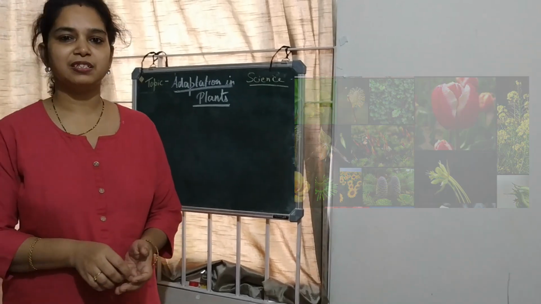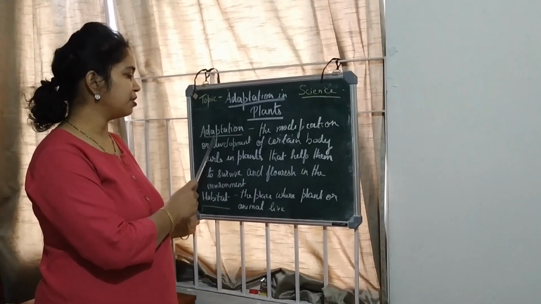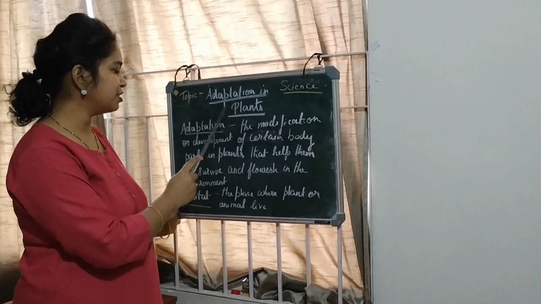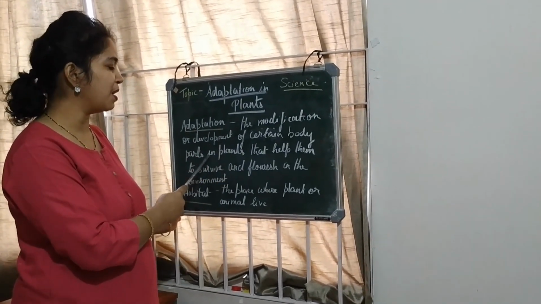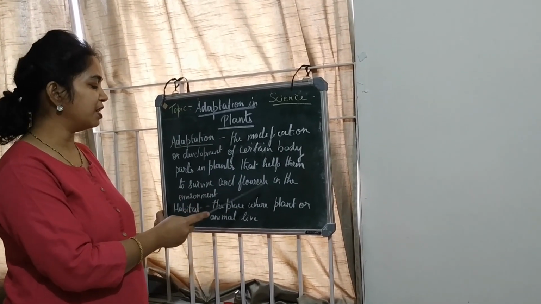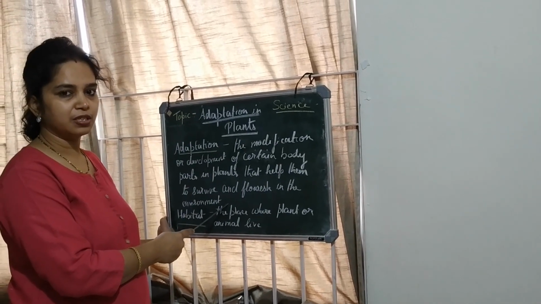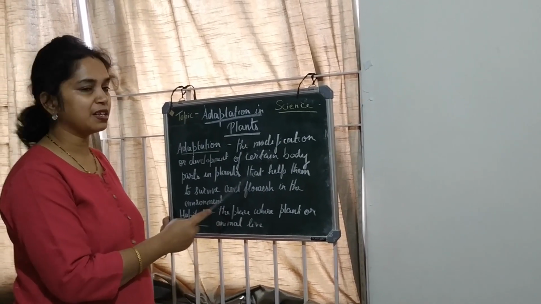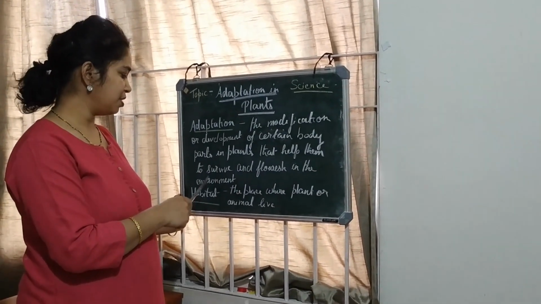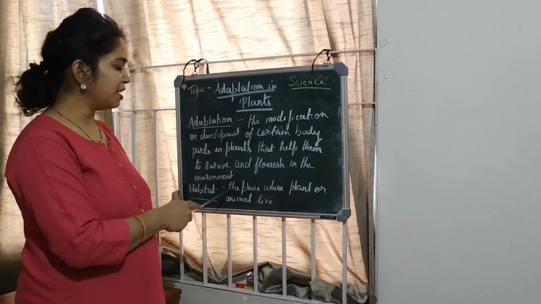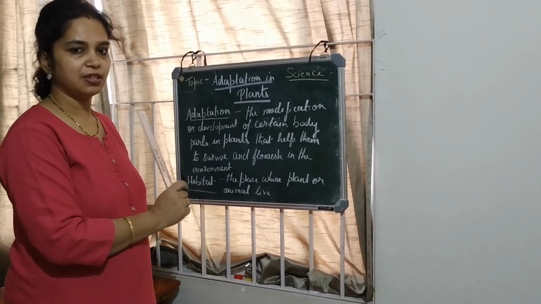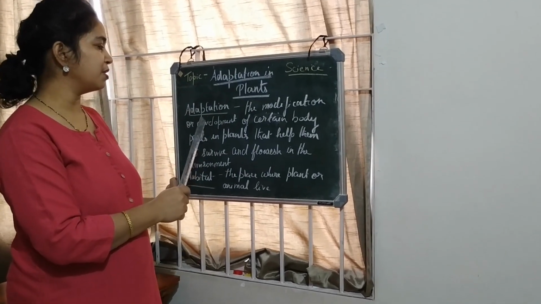Let's write the definition. Now let's learn about the definition of adaptation in plants. Adaptation can be defined as a modification or development of certain body parts in the plants that help them to survive and flourish in the environment, the environment where they live, whether it is too hot or too cold. Habitat can be defined as the place where the plant or animal lives.